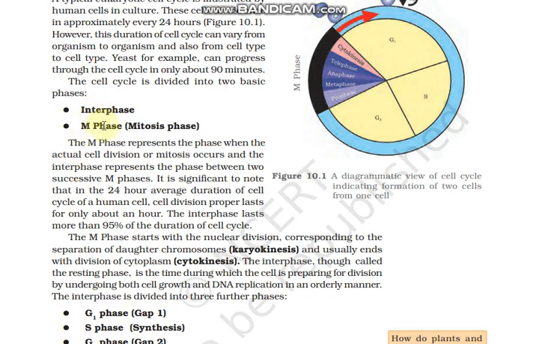So we have interphase and M phase. These all are interphase. This is the M phase. This complete part is interphase: G1, S, and G2 are interphase. The M phase represents the phase when the actual cell division or mitosis occurs, and interphase represents the phase between two successive M phases.